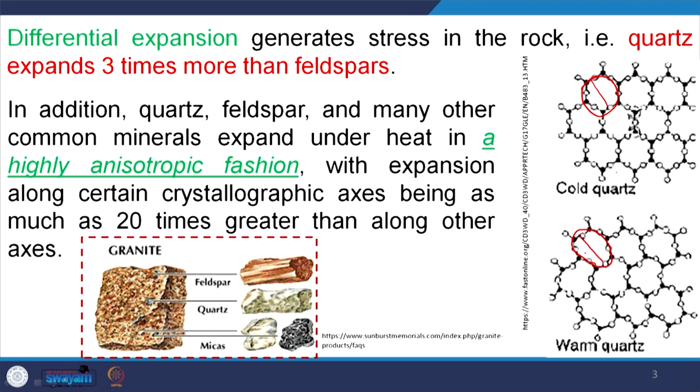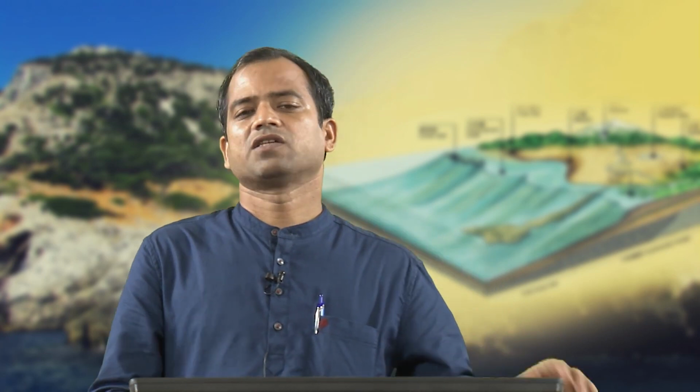So, it has been noticed some of the minerals expand 20 times greater than others along their axis. Those types of minerals which expand and contract more are prone to weathering much faster as compared to the other part. So, in a rock block, if it is composed of this type of mineral having anisotropic characteristics, those rocks will be more prone to weathering as compared to the rocks composed of monomineralic rock.